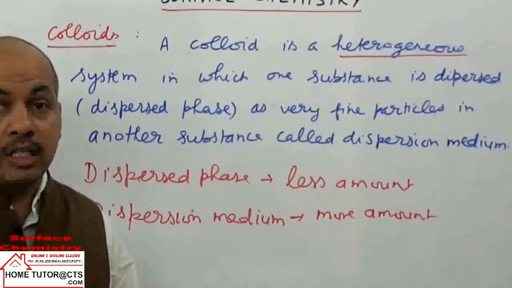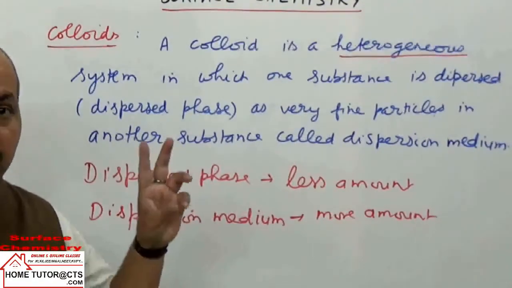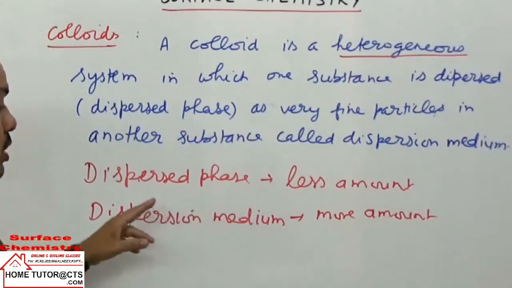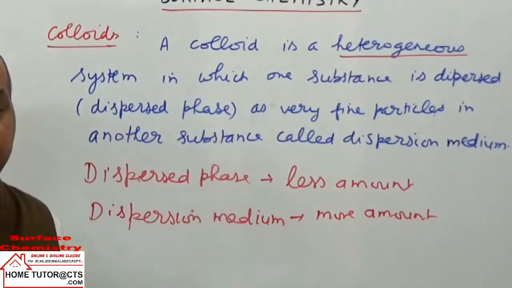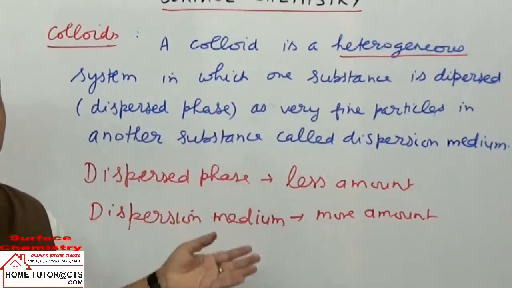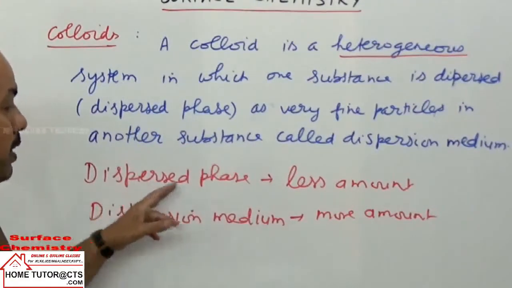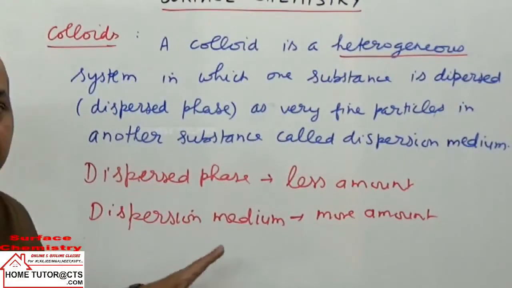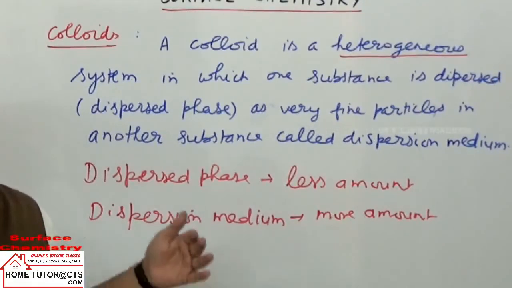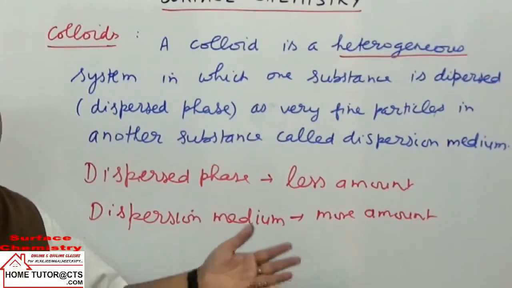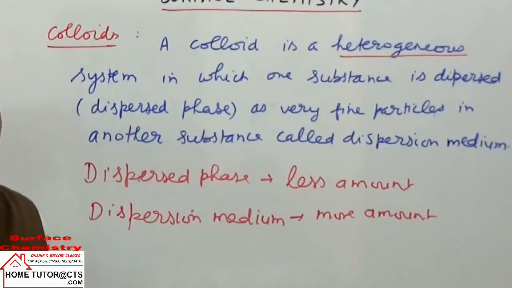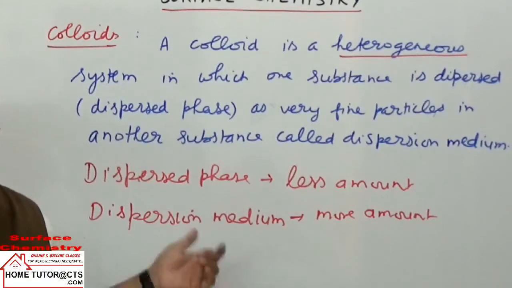Now colloids can be classified by three methods. One is the physical state of the dispersed phase and medium. The second is the affinity of the dispersed phase particles toward the dispersion medium particles; we call them lyophilic and lyophobic sols. The third is based on the interaction forces in the dispersed phase particles: multimolecular, macromolecular and micelles.